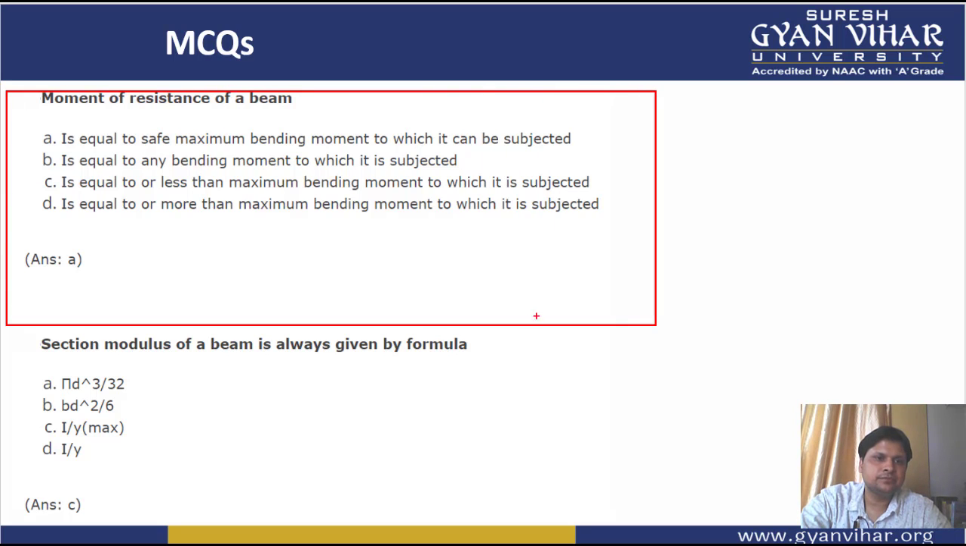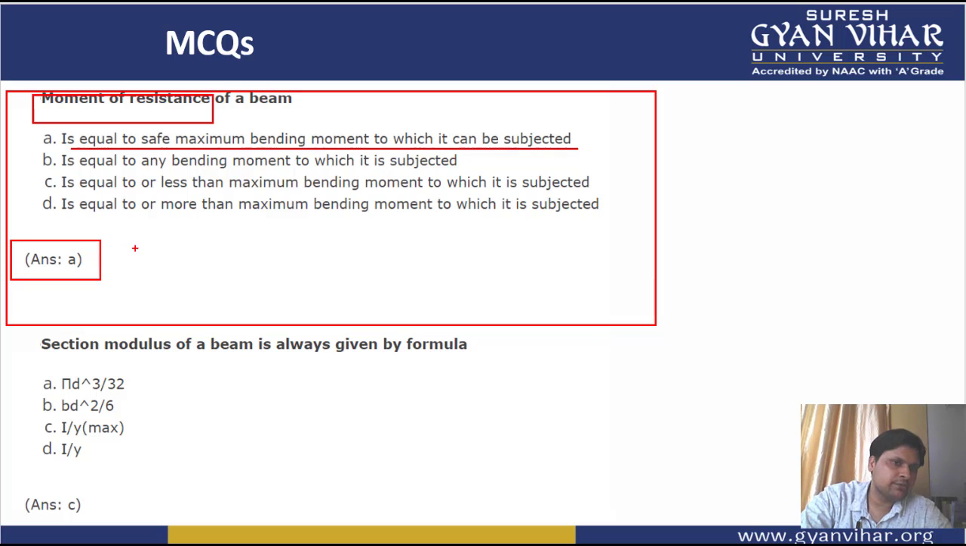Coming into the next multiple choice question: moment of resistance of a beam is equal to safe maximum bending moment to which it can be subjected, or any bending moment to which it can be subjected, or equal to or less than maximum bending moment to which it can be subjected. So in all the options you can see that moment of resistance is basically equal to safe maximum bending moment to which it can be subjected. Alright, so option A is the correct option. It is not important to read all the options because the first option itself has given the correct answer.